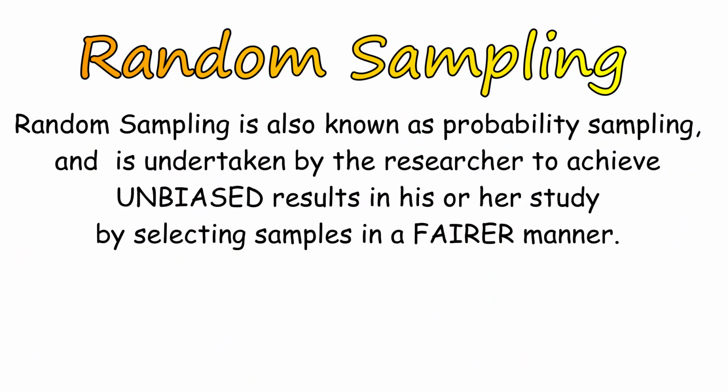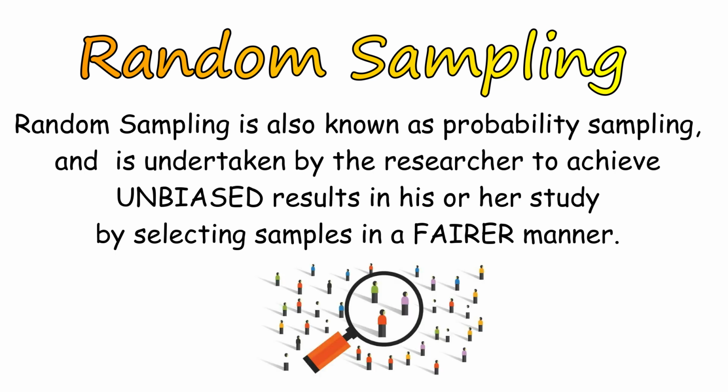So what do you think is random sampling? By definition, random sampling is also known as probability sampling and is undertaken by the researcher to achieve unbiased results in his or her study by selecting samples in a fairer manner. Let's discuss it this way.